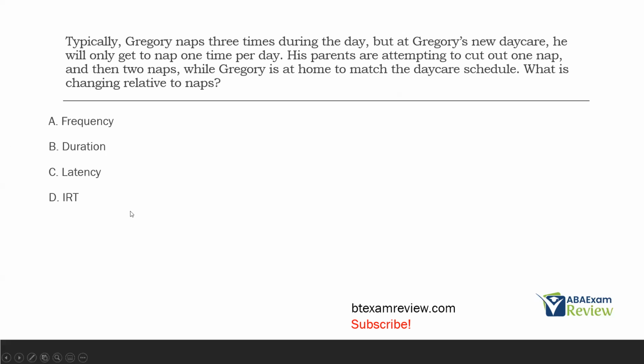Duration, latency, and IRT are all time measurements. We don't have time. All we have is a count. He does nap 3 times during the day. New daycare is going to be 1 time per day. They're going to cut out 1 nap and 2 naps. They're changing the frequency at which Gregory naps.